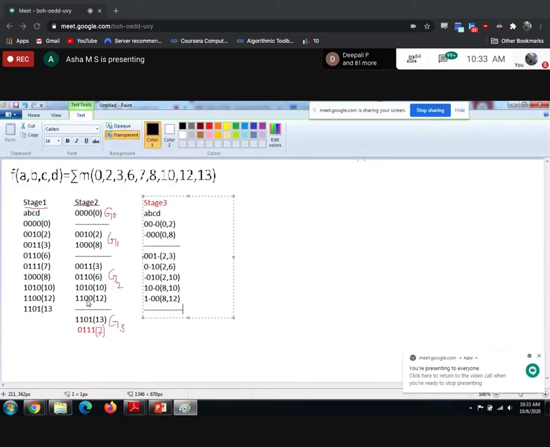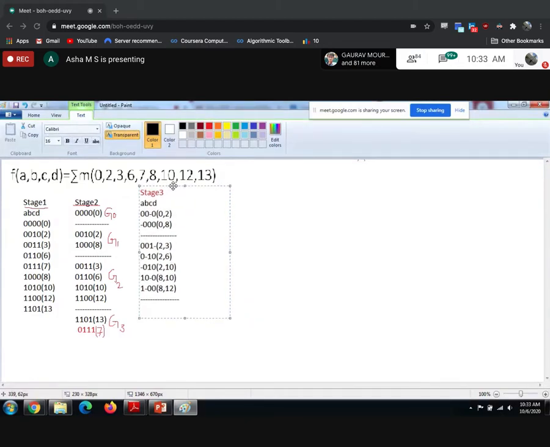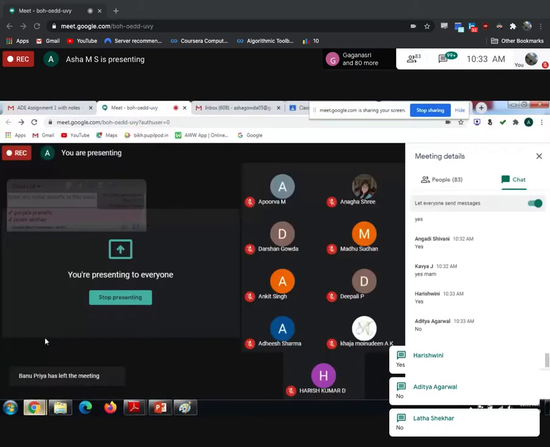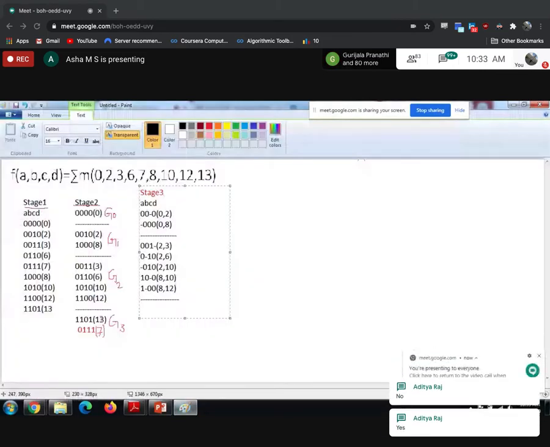Now we are going to compare G2 with G3. Are 3 and 13 possible? No. 3 and 7?